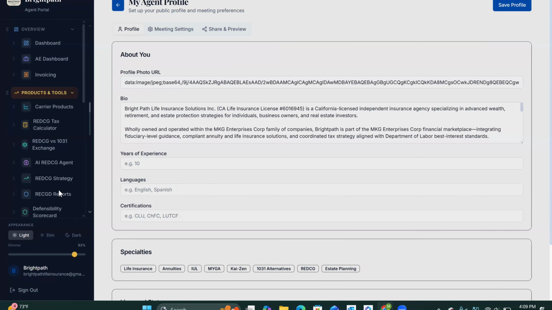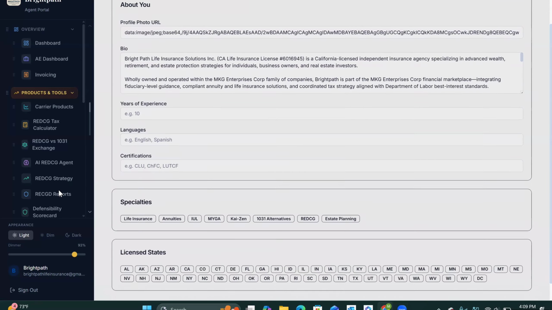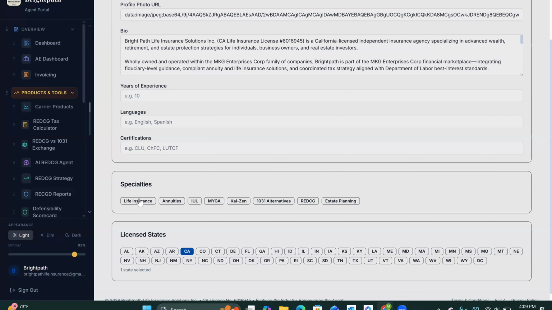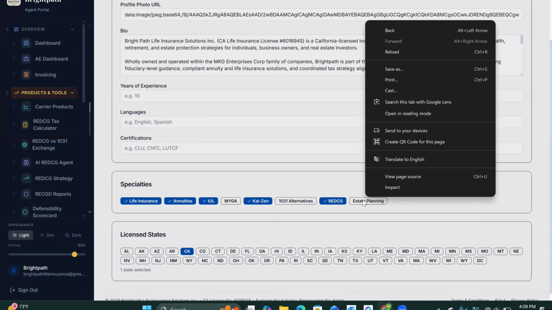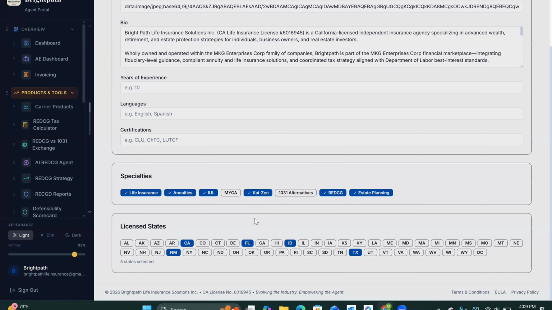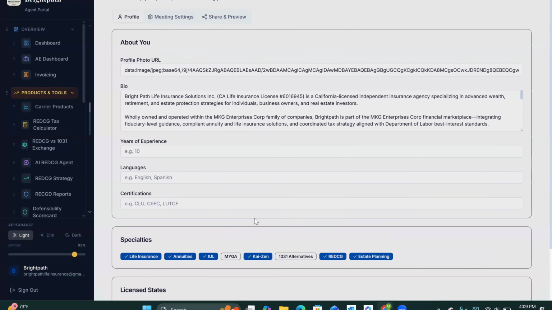Your profile here, you can upload your profile pictures, what state you're licensed in. So you can put here California, if your life, annuity, IUL, what your specialties, Kaizen, your estate planning. So go ahead and just start knocking off all the different states you hold a license in. For me, I have Idaho, Florida, New Mexico, California, Florida, Idaho, New Mexico, and Texas. So I really add those different states, the languages you speak.